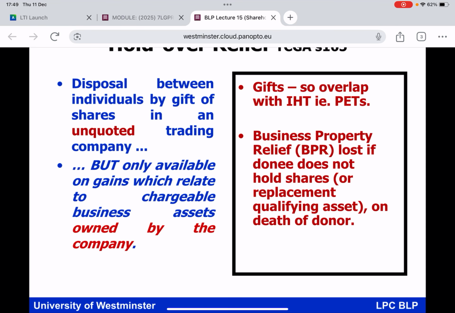If you own shares in a private limited company and make a gift of them, the gift is a disposal applying basic principles. As the gift generates gains, there is the possibility of engaging in holdover relief, a joint election between donor and donee. Now, I'm just going to make a few more comments about holdover relief today. I'm going to consolidate and just add to our understanding.